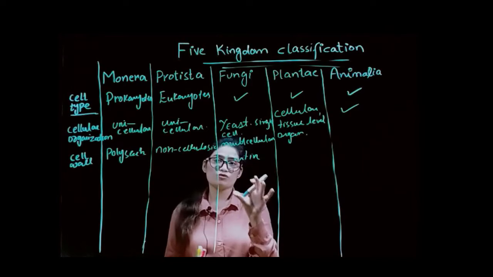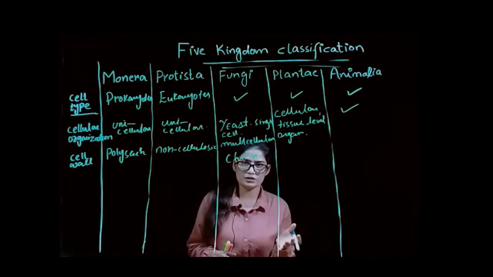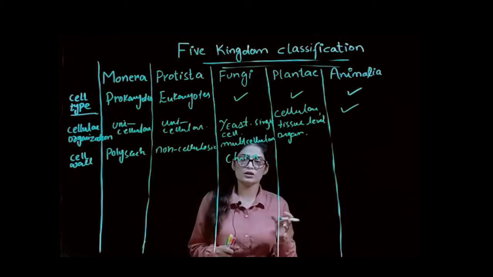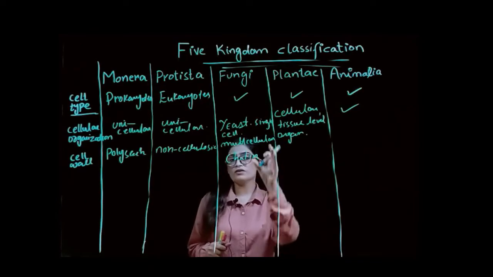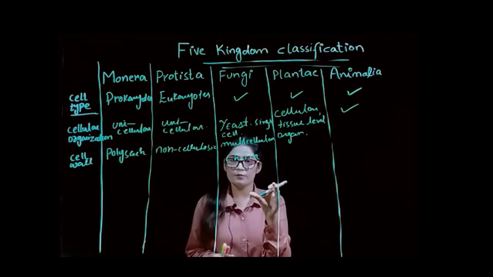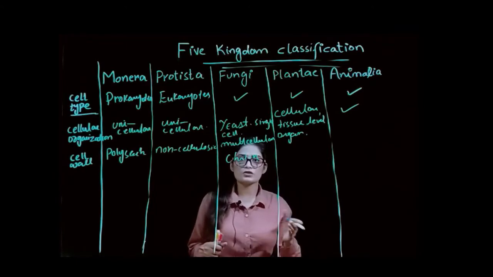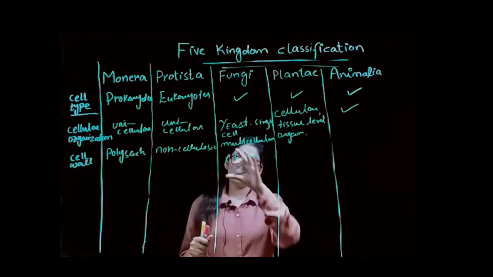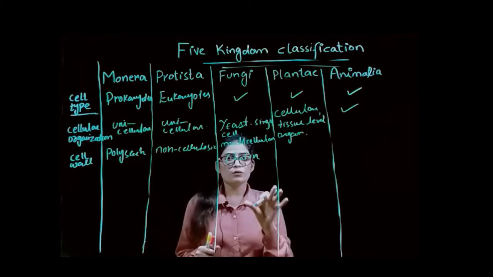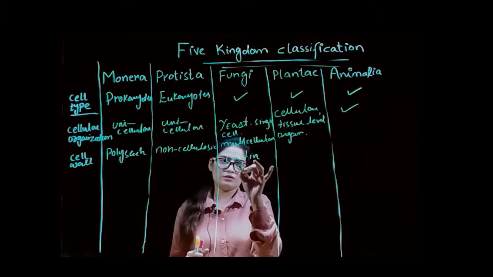This is the most important question, mostly asked in examinations: in fungi, the cell wall consists of chitin. Now the question is, what is the composition of chitin?